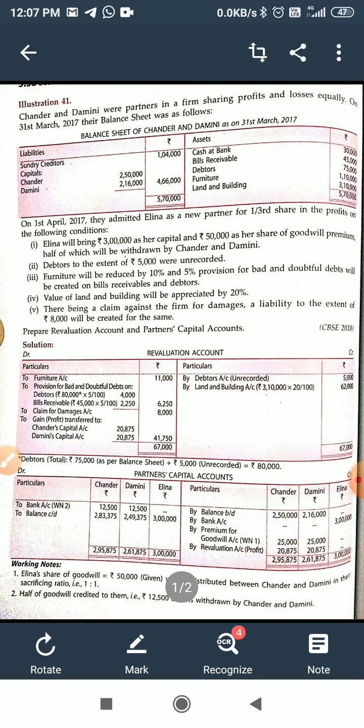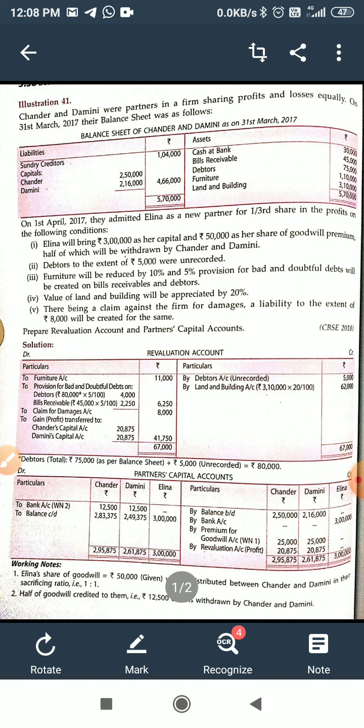Fourth, value of land and building will be appreciated by 20%. And fifth, there being a claim against the firm for damages, a liability to the extent of 8,000 will be created for the same. Prepare revaluation account and capital account also.